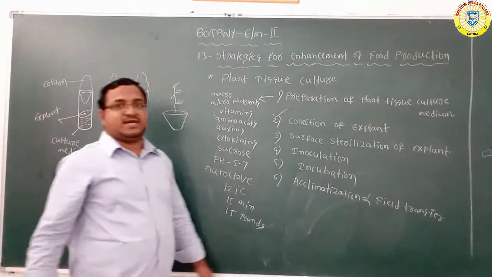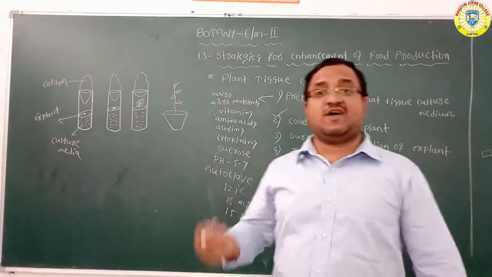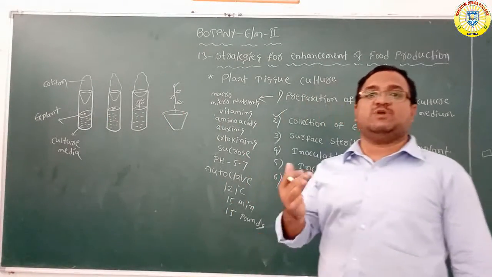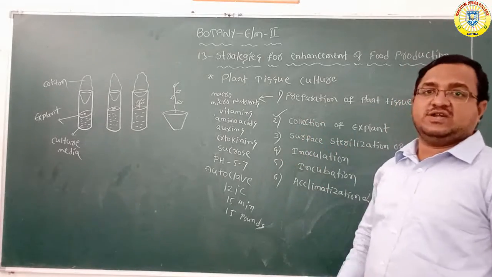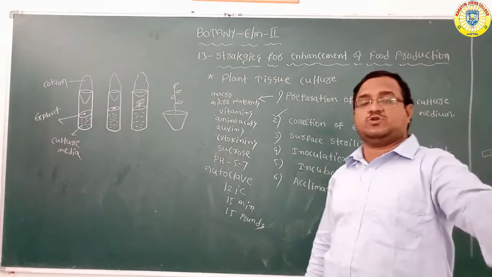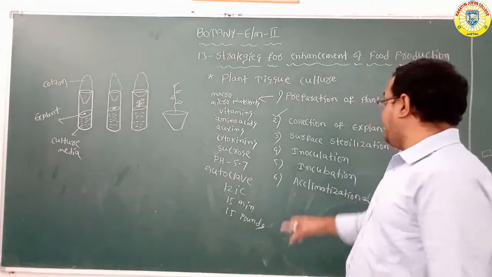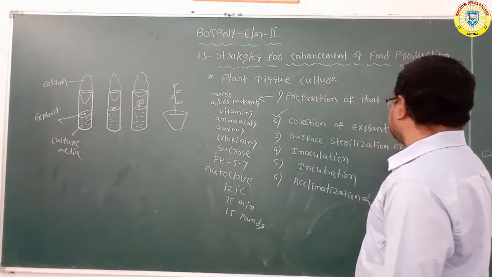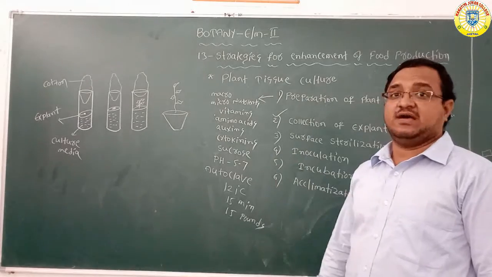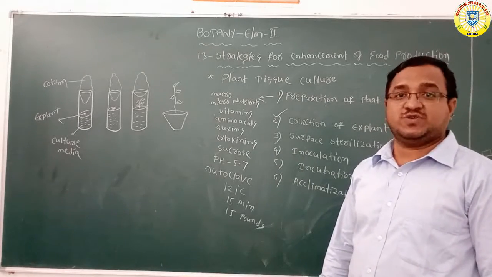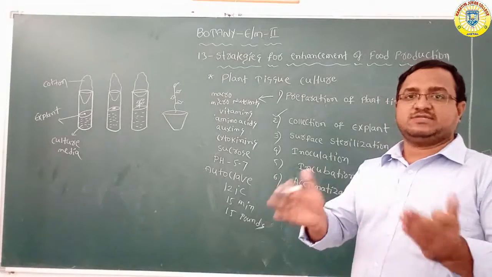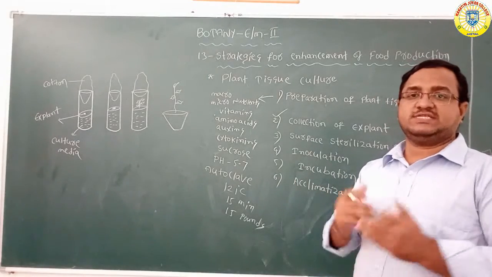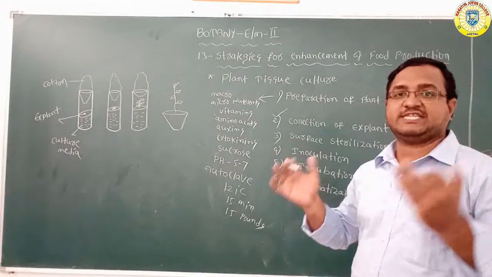The portion of the plant which is taken to get a desired plant is known as explant. So you should collect the explant from any portion: stem, root or leaf. Next, what do you have to do? Surface sterilization of the explant material. Explant material is washed with running water, tap water, or some chemicals. That is surface sterilization of explant.